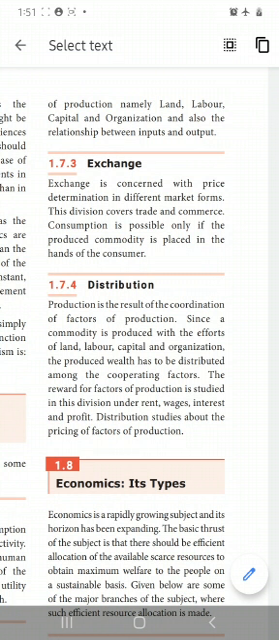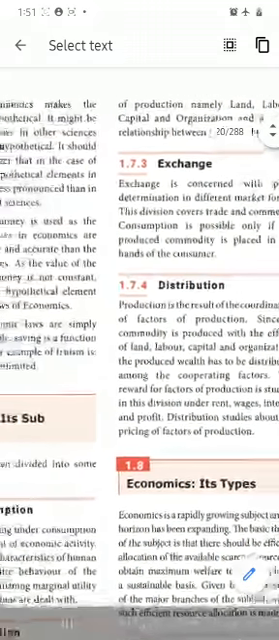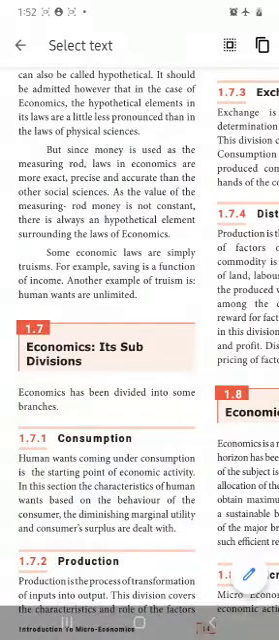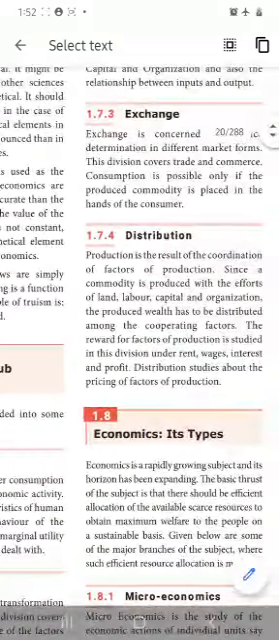This division covers trade and commerce. In exchange we have trade as well as commerce. It contains business, export and import; that is called trade as well as commerce. Consumption is possible only if the produced commodity is placed in the hands of the consumer. Consumption, as I said, is the first activity of economics, isn't it? For that consumption we need exchange.